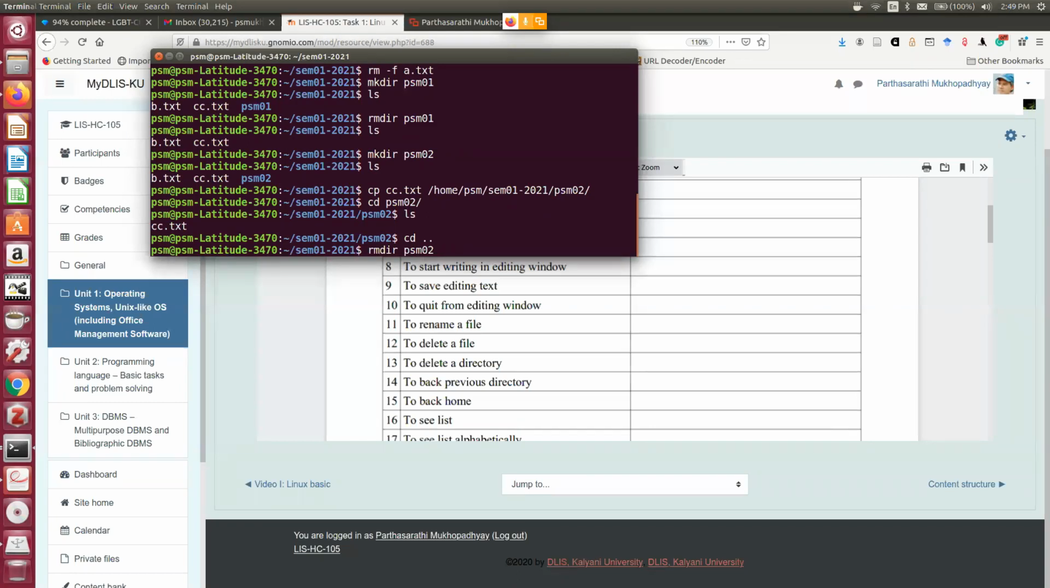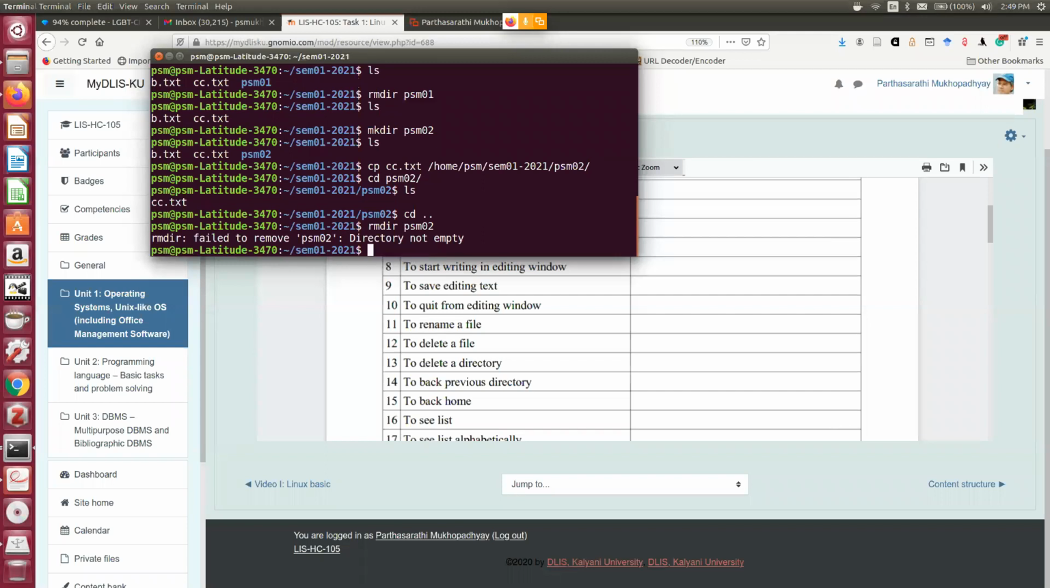If I say rmdir psm02, it is now giving me an objection: failed to remove psm02, directory is not empty. So if I want to delete that, one option is there: I can go to PSM02, I can remove CC0 TXT first, then I can use the rmdir command. Another way is that I can use a separate command to do that.